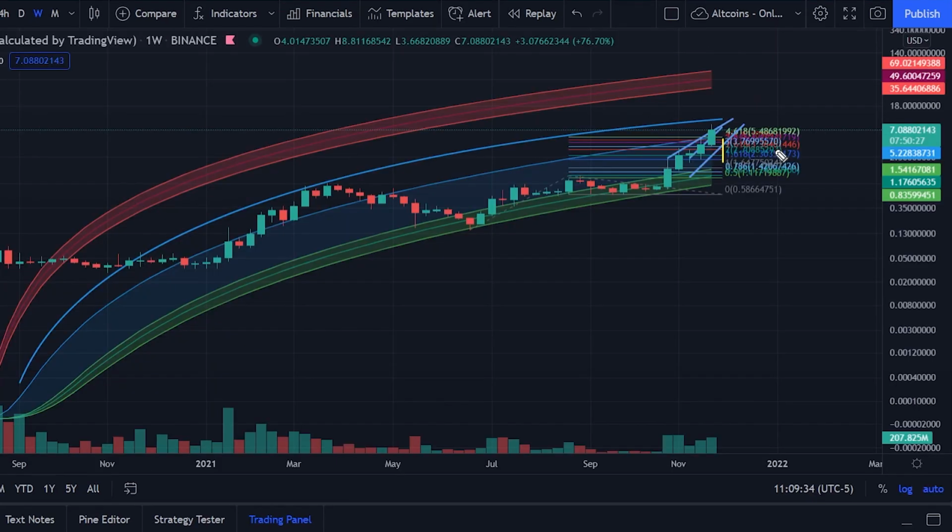Now for my end of bull run price target for SandBox, I believe SandBox has a little bit more room to run. Using the logarithmic regression curves over here, and then the Fibonacci extension levels, I believe SandBox will hit the top around between $10 and $12, right? That will probably be the top for SandBox. But if Bitcoin gets an extended bull run, then we could probably see higher prices for SandBox, right?